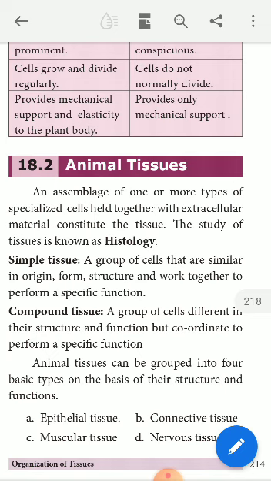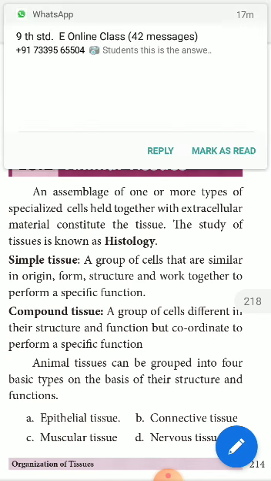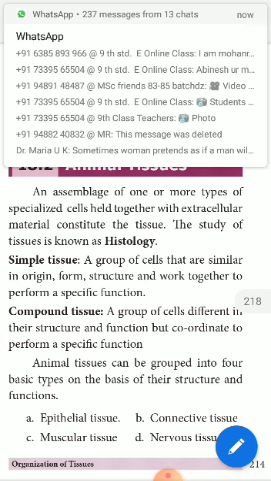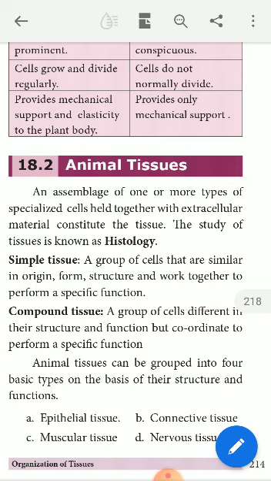Simple tissue cells are similar in form and structure and perform a specific function. Whereas in the case of compound tissue, the group of cells are different in origin and structure but work together to perform a specific function.